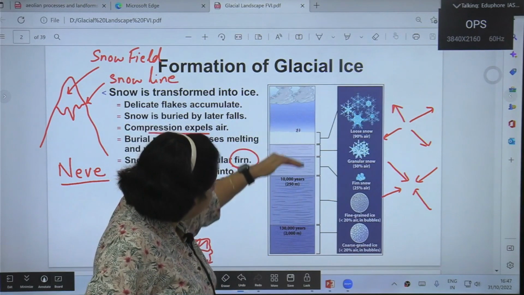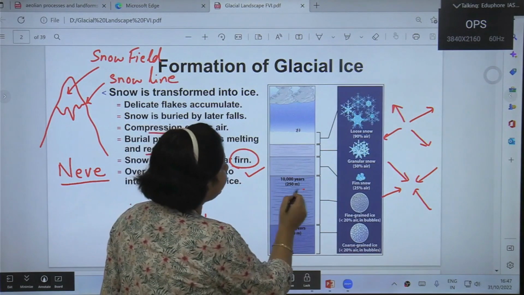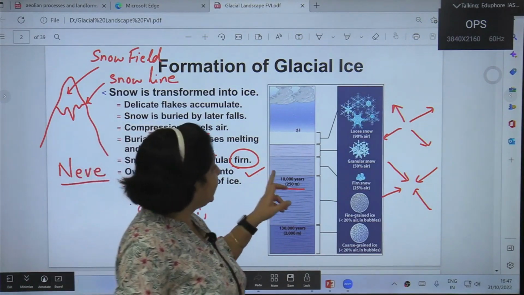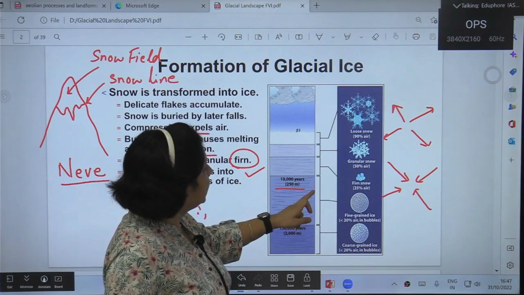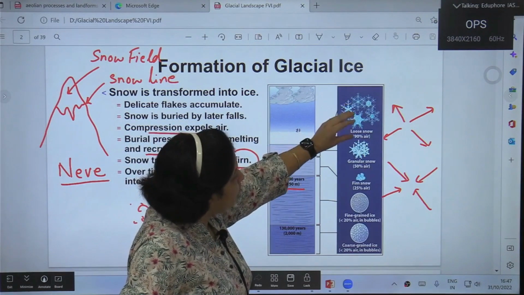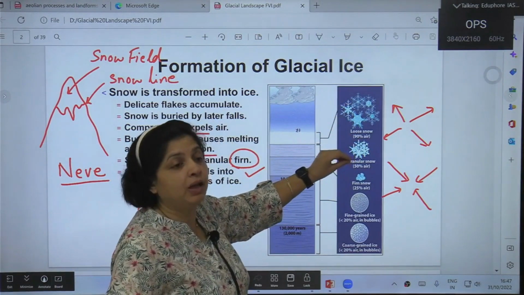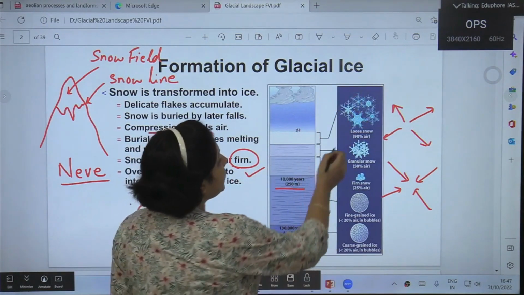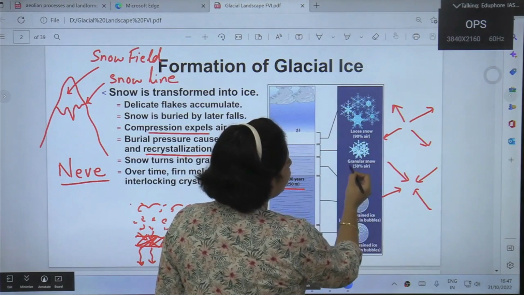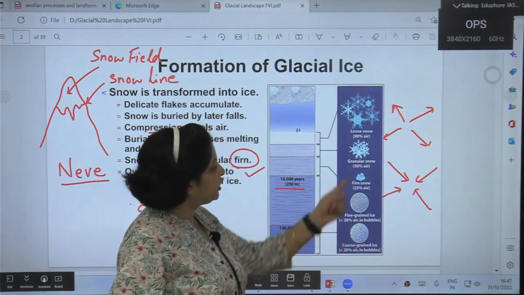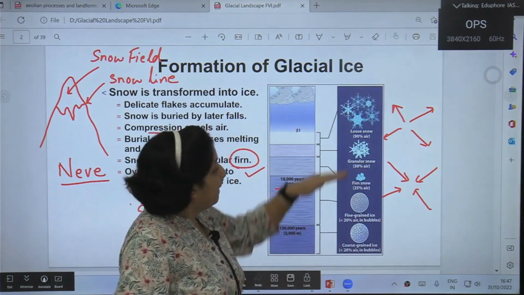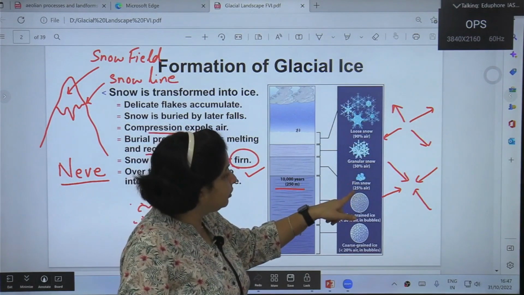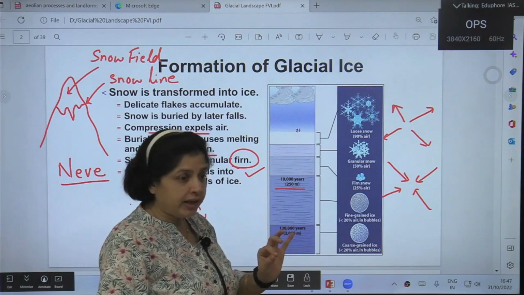But the deeper you go, at a depth of 250 meters, the snow is getting compressed gradually because of the weight of the snow lying above. Below loose snow we get granular snow, which contains 50% air. Below granular snow we have firn snow, which has 25% air in it.